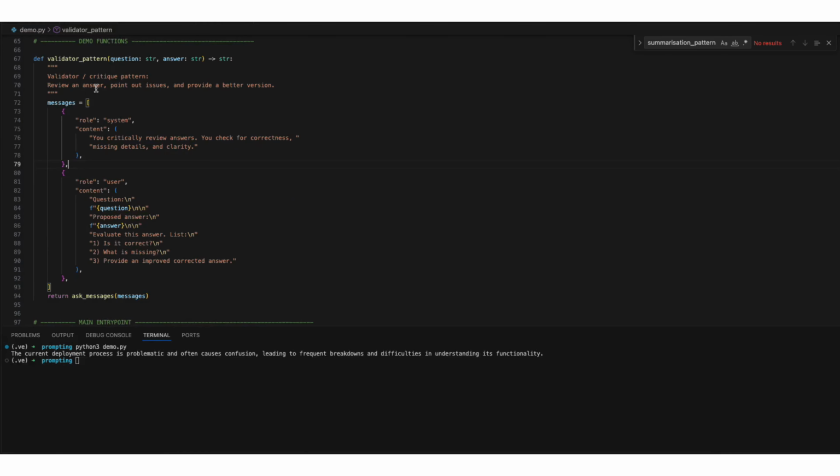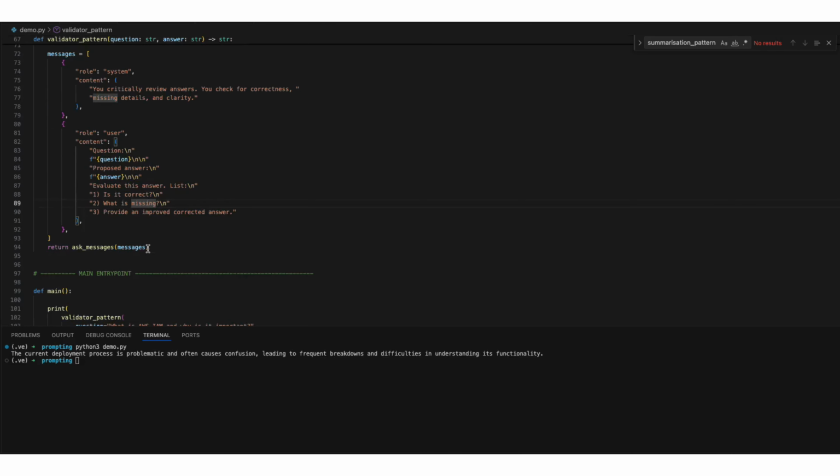The final pattern is the validator pattern, which implements a critic step. So I pass the original question and a proposed answer. The user asks the model to do 3 things: check if the answer is correct, identify what's missing, and provide an improved and corrected answer. So this lets the model act as a reviewer of its own work or someone else's work. So let's run this function.